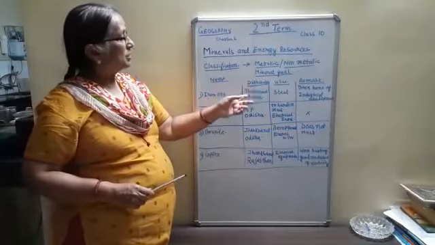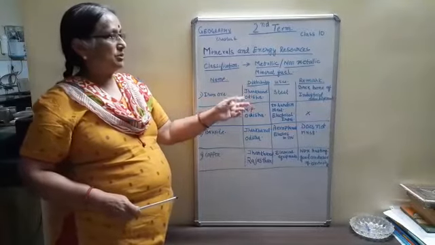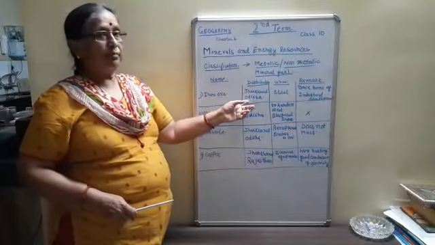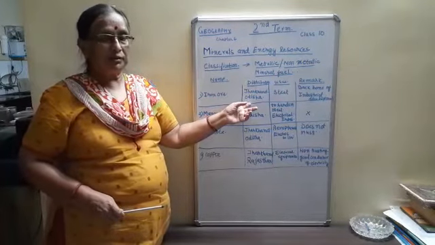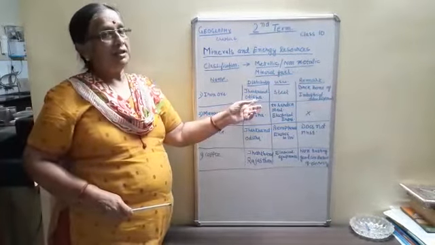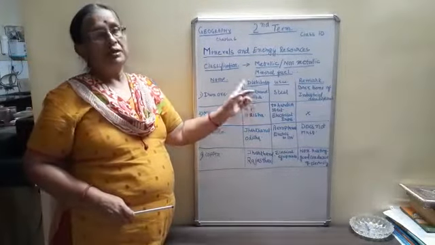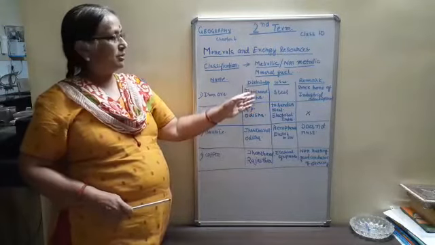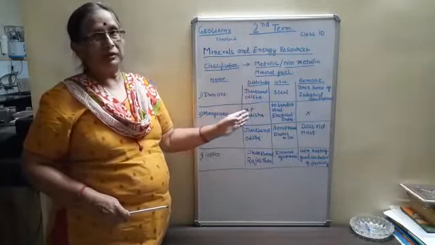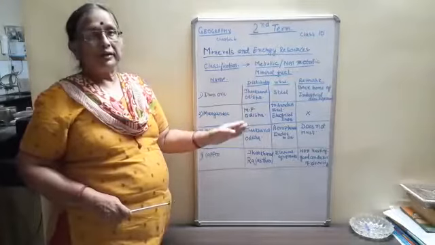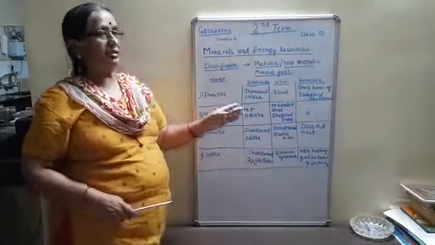Now the distribution is Jharkhand and Odisha. The two important producing states are Jharkhand and Odisha. If the state is asked, you have to mention the state. If the place is asked, you have to mention the place. I have not written the name of the place because I was not getting space. You will read it from the book, or I'll ask you to underline it.